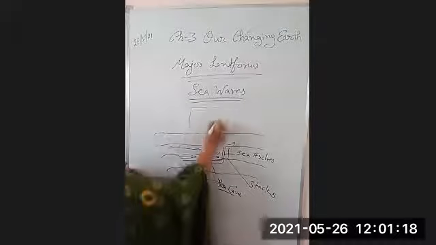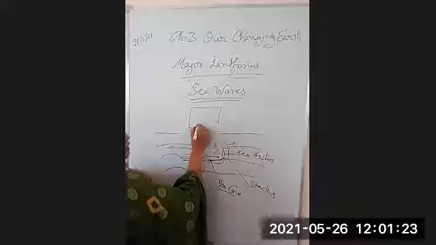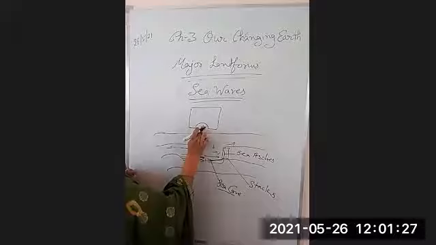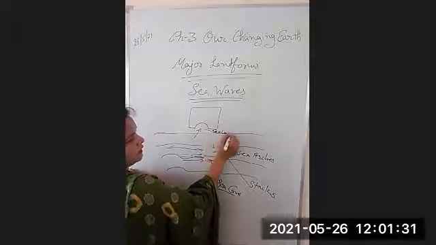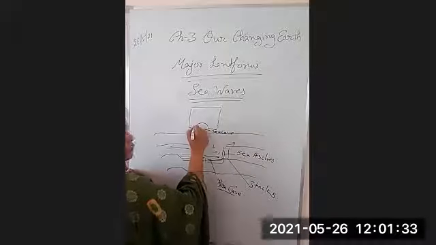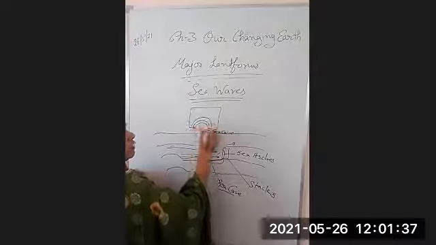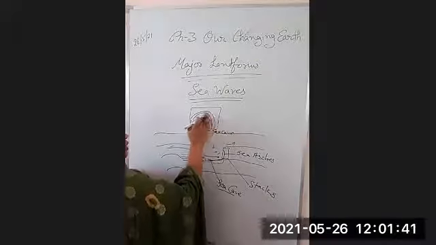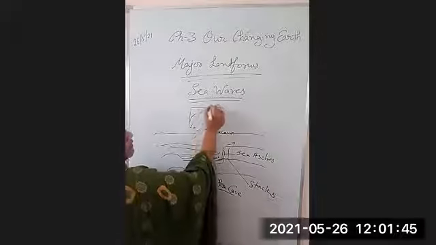There is a cave. The waves are striking the rock. It will create a hollow in it. That will be known as a sea cave. When gradually and slowly the process goes on, later on it will grow bigger and bigger. So all these parts will be eroded and only the roof will remain.